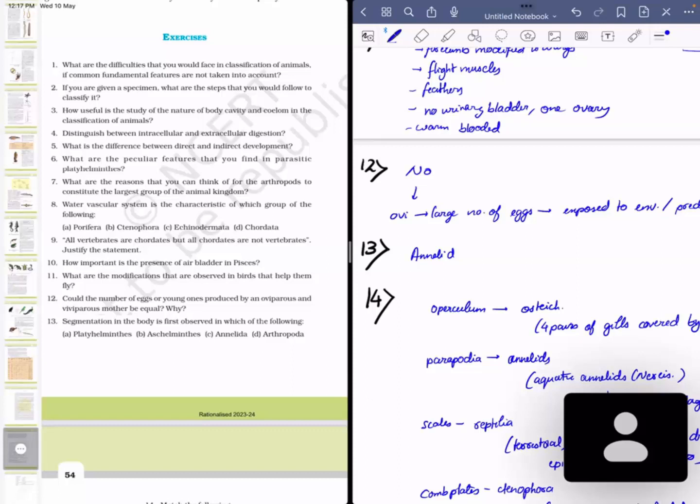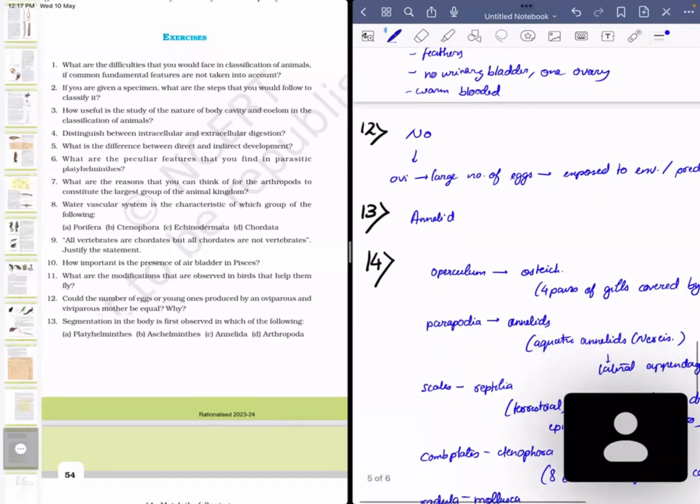But in viviparous animals, the eggs remain inside the body, so they are not exposed to predators, nor to the harsh environmental conditions. They are kept protected, so less energy is spent on forming these eggs. So a very small number of eggs is produced by viviparous mothers.